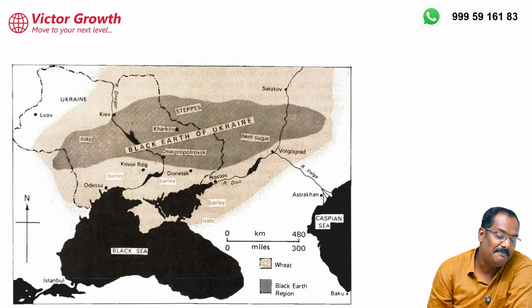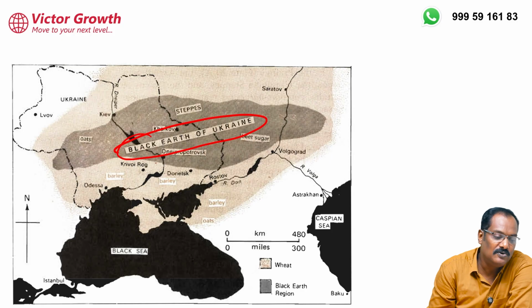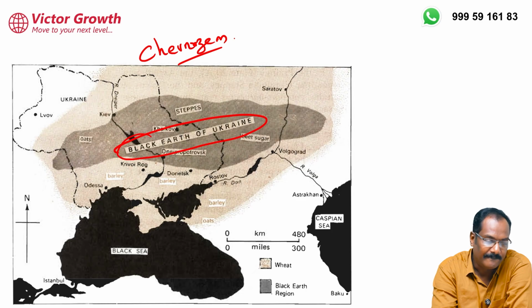Now this is what I said, the black earth of Ukraine, Chernozem soil, very, very nutritious, the best soil in the world, you can say, in terms of nutrition and supporting agriculture. It is also known by the name Chernozem, the soil found in Ukraine. Okay.